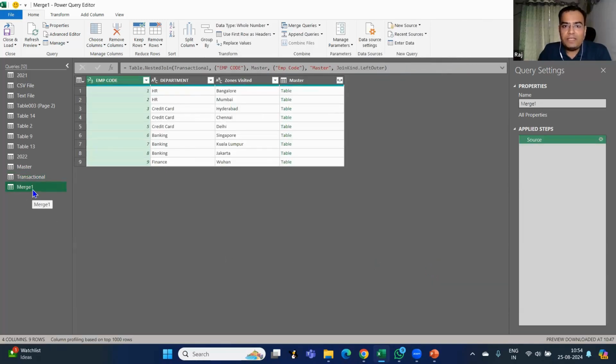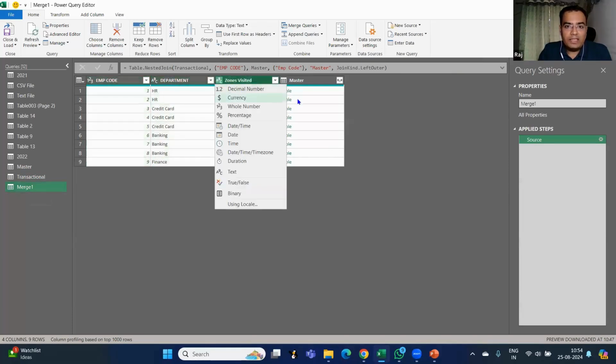Can you see this merge one has been created? A new table has been created. Now my life becomes easier. Now I wanted to have employee code, department, zones, and salary.